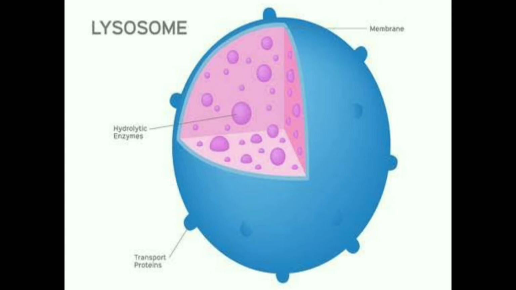The functions of the lysosomes. The main functions of the lysosomes include that they help to keep the cell clean by digesting any foreign material as well as worn out cell organelles. It helps to digest the foreign bacteria that invade the cell. It also digests macromolecules by engulfing solid particles and absorbing the molecules from the outer side of the cell. It serves as an intracellular digestive system and hence it is called digestive bags. So this is about the lysosomes.